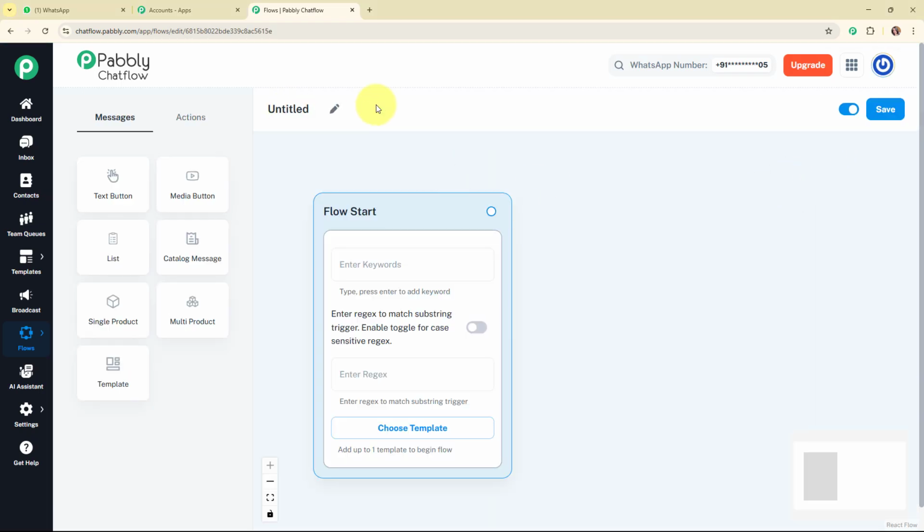And now firstly I'm going to give a name to my flow, that is WhatsApp chatbot for real estate lead follow-ups. Alright, so now I have given a name to my chatbot, or you can say to my flow.